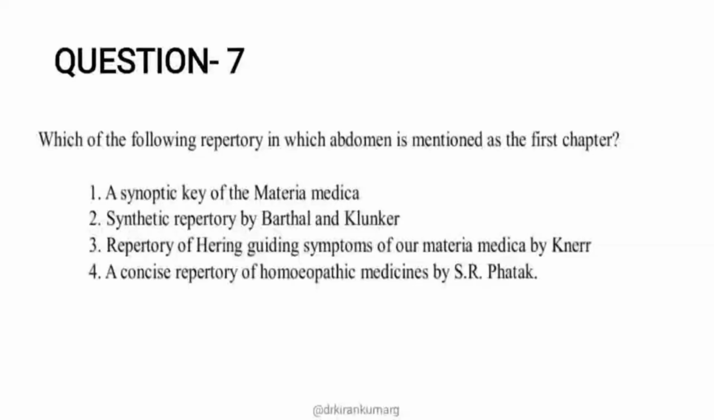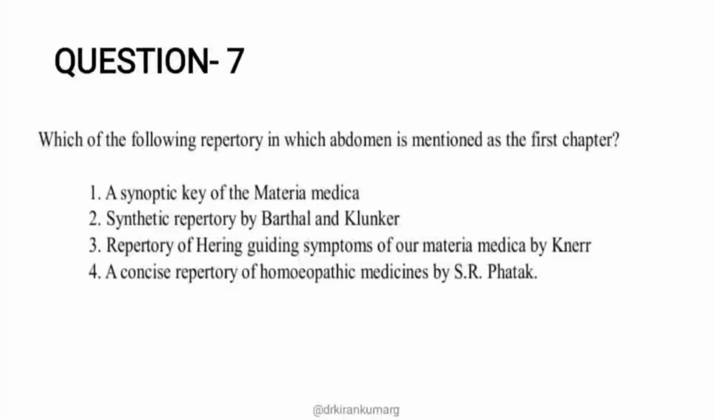Moving on to the next question, question number 7. In which of the following repertories is abdomen mentioned as the first chapter? Probably this was the easiest question in the 2023 AIAPGT. There are 4 repertories given: Synoptic Key of the Materia Medica by Boger; Synthetic Repertory by Barthel and Klunker; Repertory to Hering's Guiding Symptoms of our Materia Medica, nothing but Knerr's repertory; and Concise Repertory of Homoeopathic Medicine by SR Phatak. So you know there are 4 repertories.